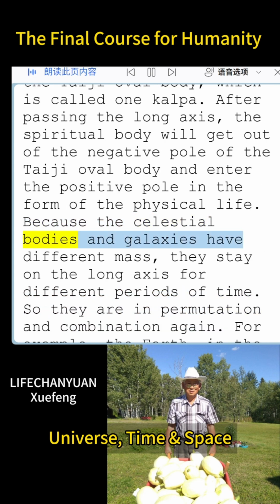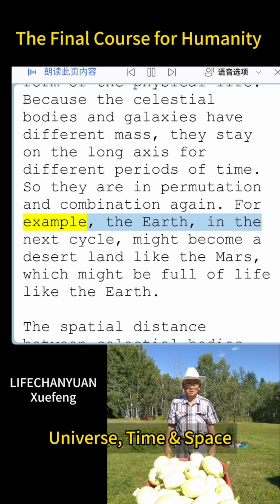Because the celestial bodies and galaxies have different mass, they stay on the long axis for different periods of time. So they are in permutation and combination again. For example, the Earth, in the next cycle, might become a desert land like Mars, while Mars might be full of life like the Earth.